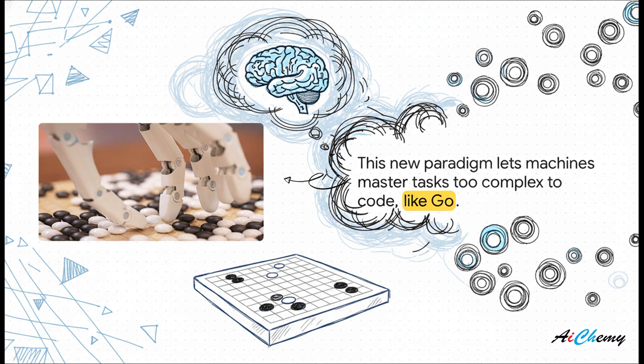The rules are pretty simple, but the number of possible moves is, well, it's a number larger than the number of atoms in the entire universe. You cannot program a winning strategy for that. But an AI like AlphaGo can learn one just by playing against itself millions of times until it eventually became better than the best human players in the world.